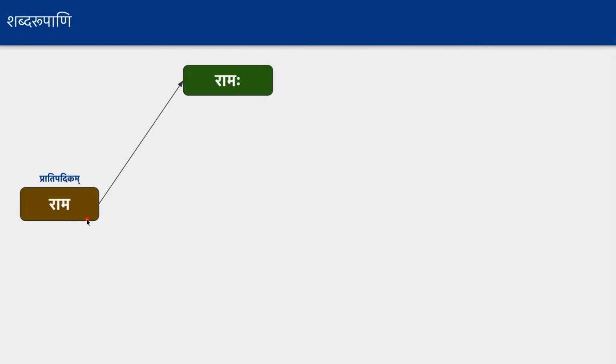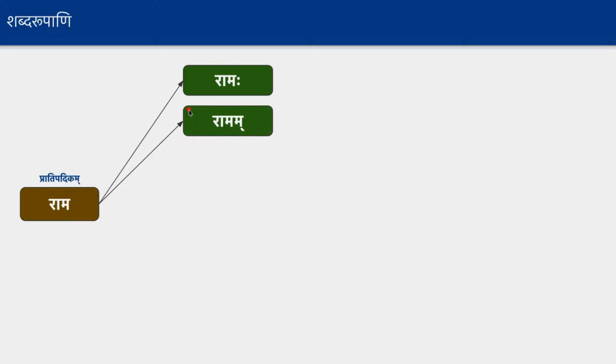Okay, and similarly there are a few other words we can form from Rama, that is Ramam. I think you might already know this: when you ask a question with Kim, the answer generally will be an object case, and that we form using Makara at the end, right? For example, Balakaha Kim Pashyati, what does the boy see? You can say the boy sees Rama. So Balakaha Ramam Pashyati. So that's the second form. Actually, this form is again derived from the Pratipadikam called Rama.